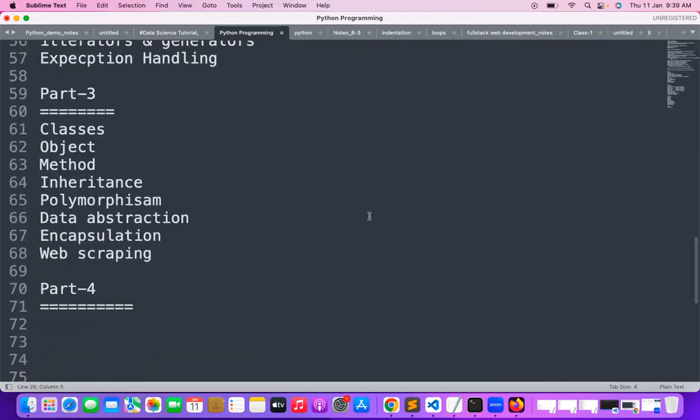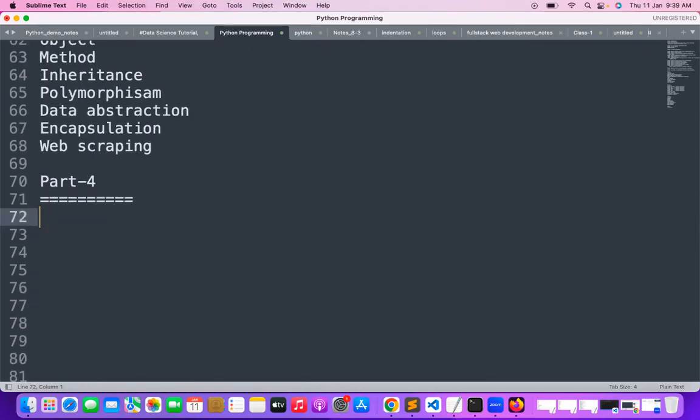In part 3, we are working with classes, objects, methods, inheritance, polymorphism, data abstraction, encapsulation, web scraping, all these things. Part 4 is basically working with libraries. Python has thousands of predefined libraries available. For each and every task, a separate library is involved. For example, for data analytics, NumPy, Pandas, Matplotlib, Seaborn, SciPy will come. For machine learning applications, scikit-learn will come. For deep learning applications, Keras or TensorFlow will come, or some other kinds of libraries will be involved in such cases.